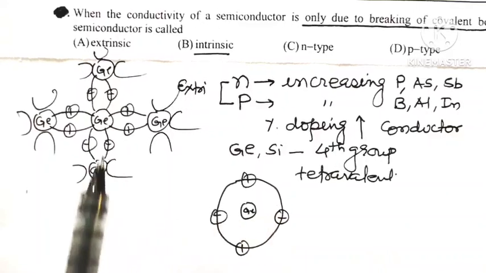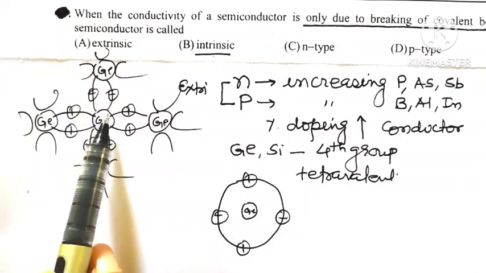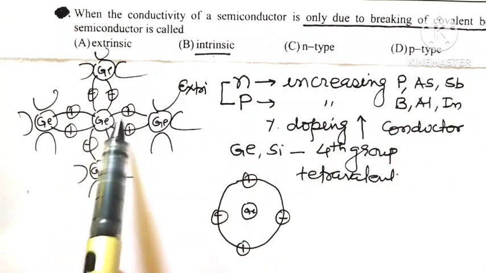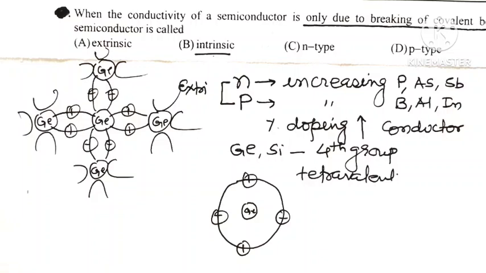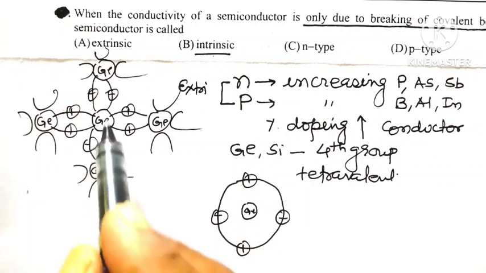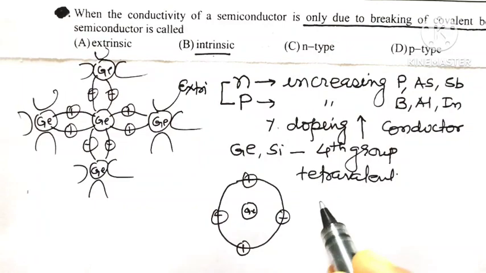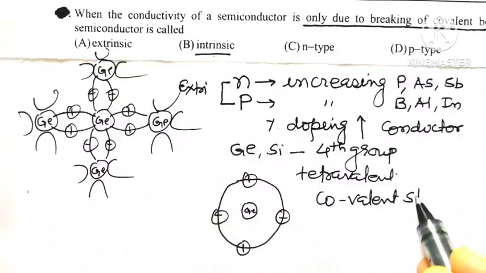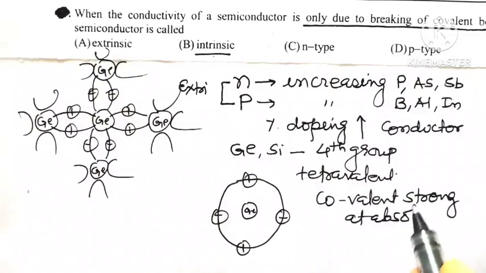So, for stable electronic configuration, every germanium atom needs 8 electrons in its outermost orbit, and that can be achieved in germanium crystal because every germanium atom becomes stable by sharing 1 electron each from 4 of its neighboring germanium atoms, so that the number of electrons in the outermost orbit of every germanium atom is 8, and this happens due to formation of 4 strong covalent bonds with 4 of its neighboring germanium atoms. Remember, these covalent bonds are strong enough at absolute zero temperature.